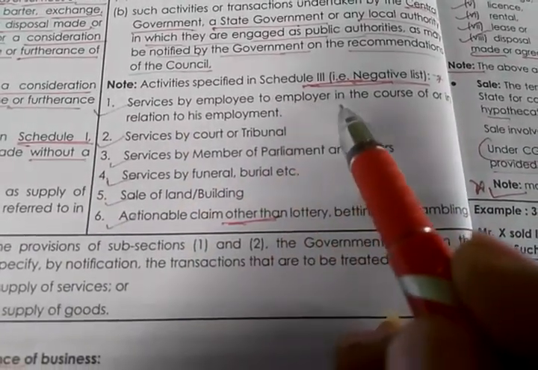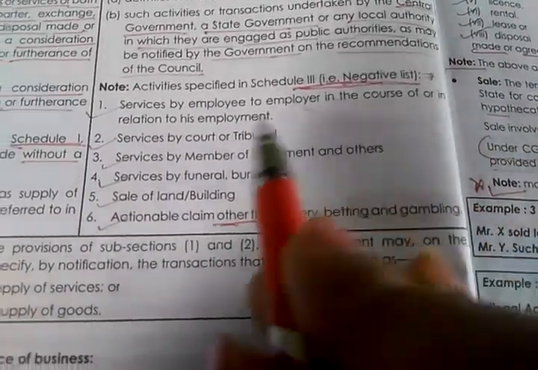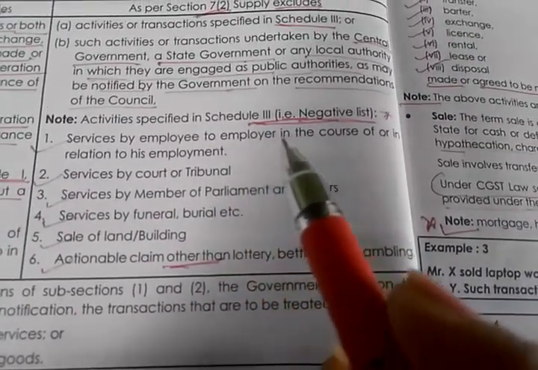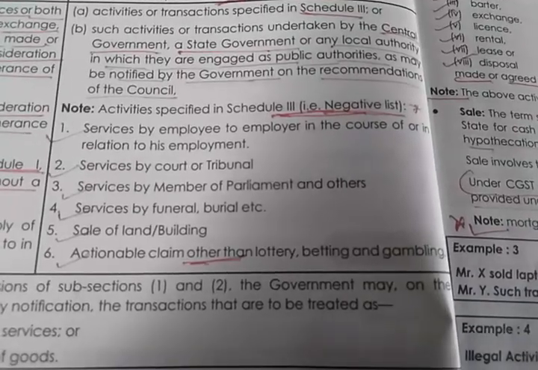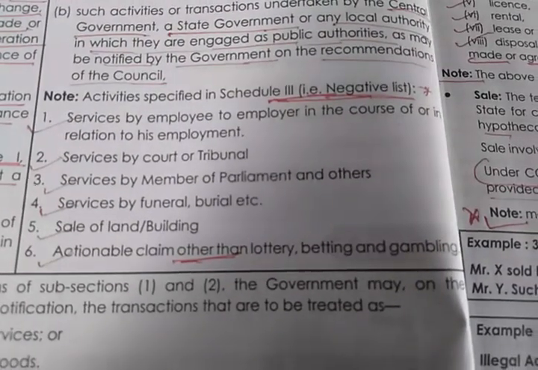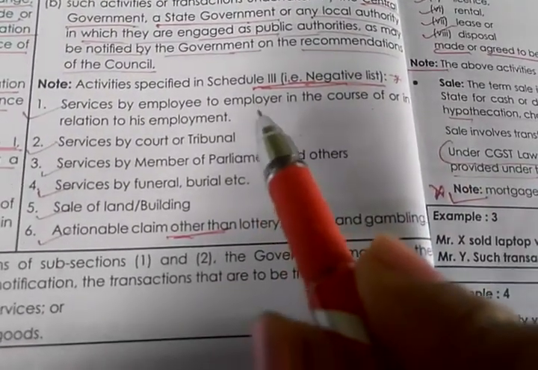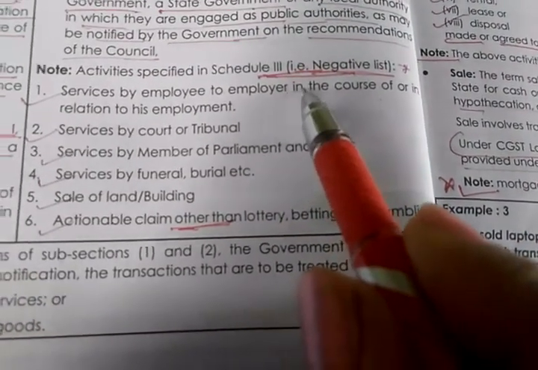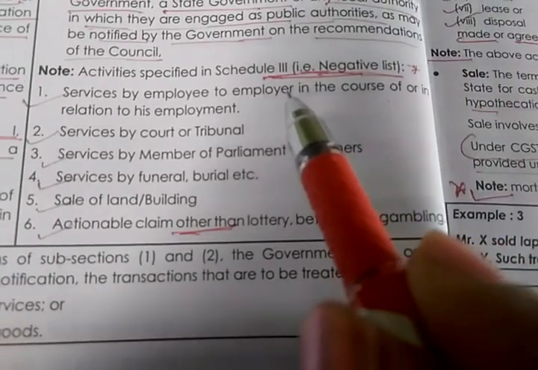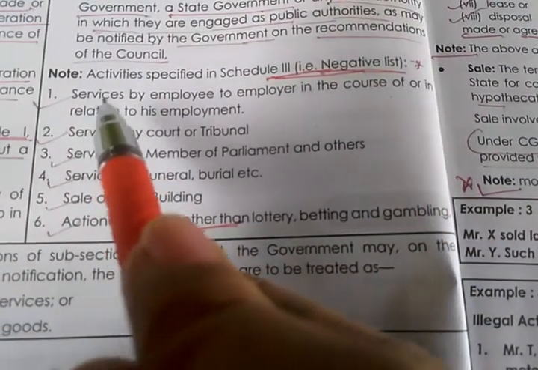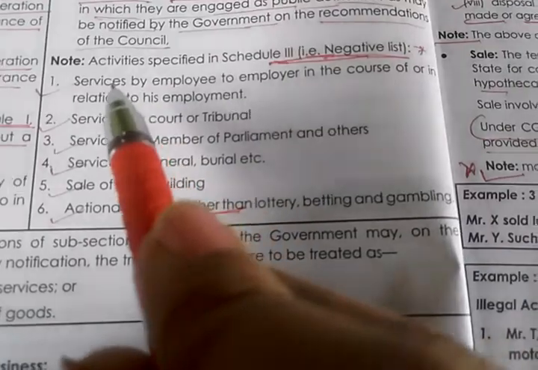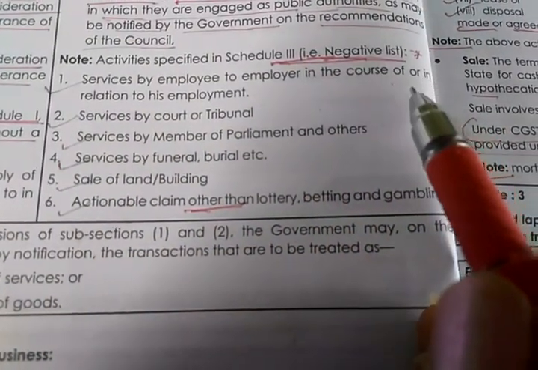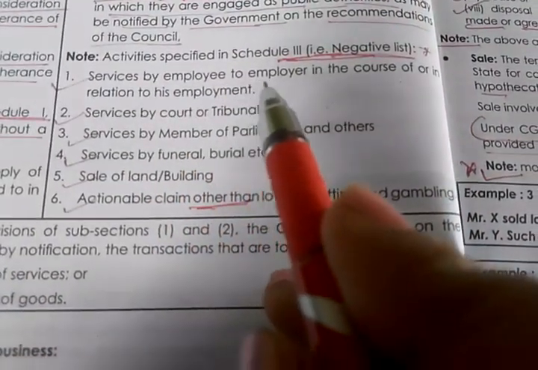Services by an employee to the employer in the course of or in relation to employment. One employee working in the company has a relationship of employee to employer. That is not considered a furtherance of business, because he is just a helper to the employer for running the business. So they kept it in the negative list. So the first point: service by an employee to the employer in the course of or in relation to employment.